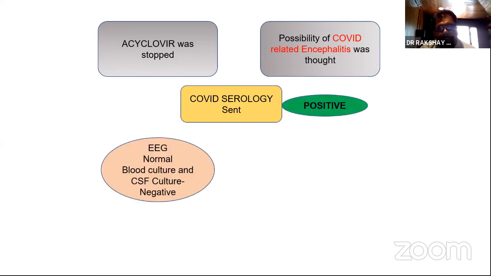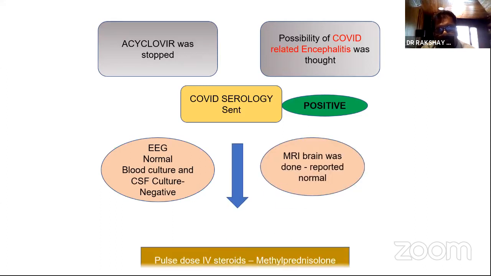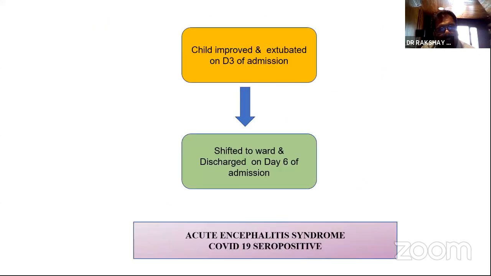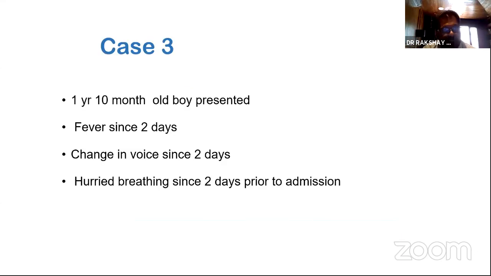So we did EEG, it came normal, culture reports came negative, MRI done was normal, and then we gave pulse dose steroids, child actually got better, got extubated in 3 days, shifted to ward and discharged home. So this child was a post-COVID encephalitis syndrome. So it actually helped us to think, okay, could this be something else? We were thinking if we might have to evaluate for autoimmune encephalitis, for example. All these things helped because we had a report which said most of the common viruses are ruled out in this particular case. So let's go to the last case.